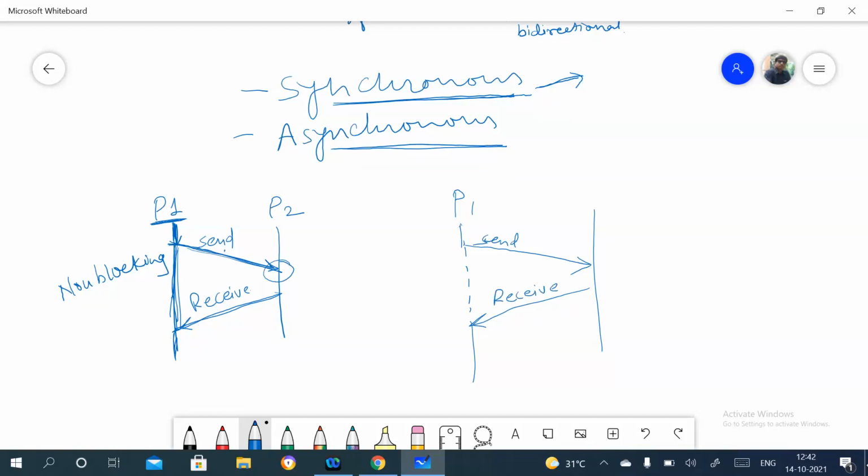Now see, execution is going on in P1, and at this moment P1 sends the send primitive to P2, and this is a dotted line, so it means it is blocking.